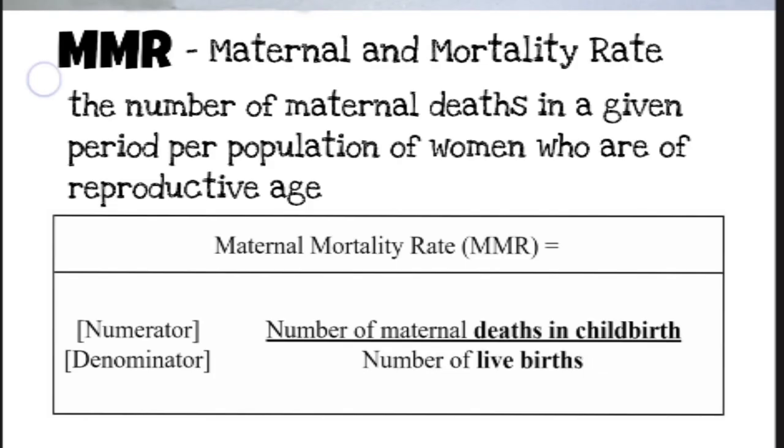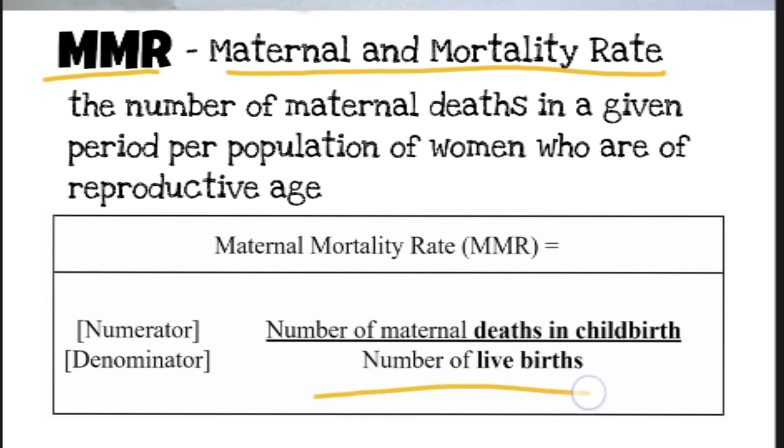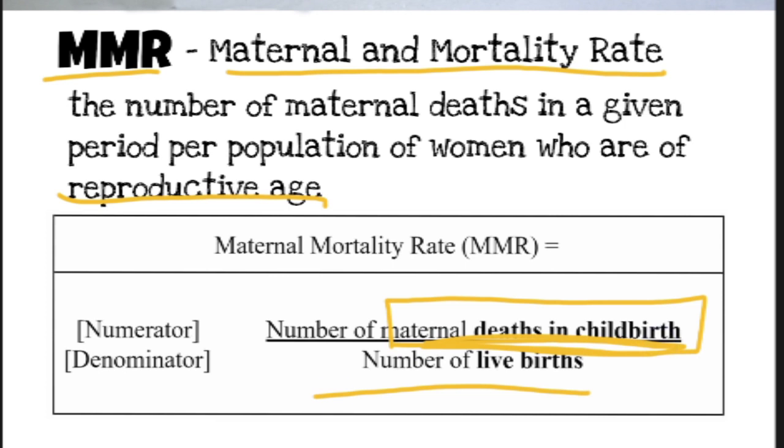The first topic is MMR, maternal mortality rate. This is nothing but the death rate of the mother during delivery. It is calculated from the number of living mothers in reproductive age and the number of mothers who died during childbirth. If we divide the number of dead mothers by the number of living mothers, we will get MMR.